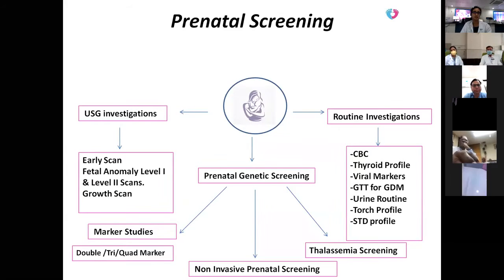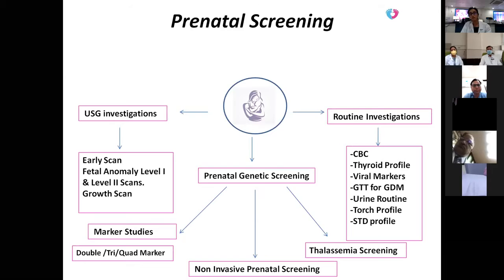Then fetal anomaly scans, level 1 and level 2, are done. One is done at 11 to 14 weeks, and the second is done at around 18 to 20 weeks. The main reason for doing the fetal anomaly scan is to look for the presence of nasal bone, nuchal thickness, along with the development of various organs and whether some congenital malformation is present or not. And lastly is the growth scan, which is done around 30 weeks, where we monitor the growth of the baby and measure various markers like femur length and abdominal circumference.